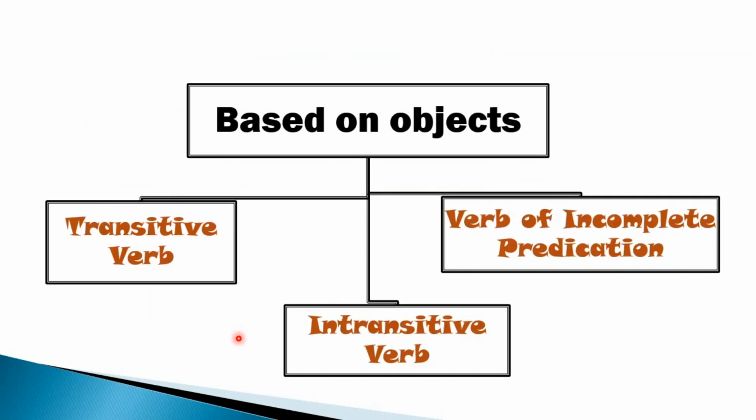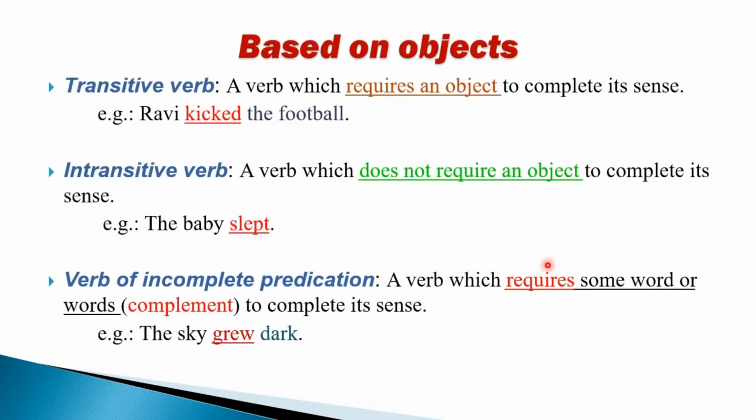Coming to the next division, this division is based on objects, whether the object is present or absent. Based on object, we have transitive verb, intransitive verb and verb of incomplete predication. What is a transitive verb? A verb which requires an object to complete its sense. Now what is an object? Object is a noun or pronoun that receives the action. So if the receiver of an action is present, we call those words objects.